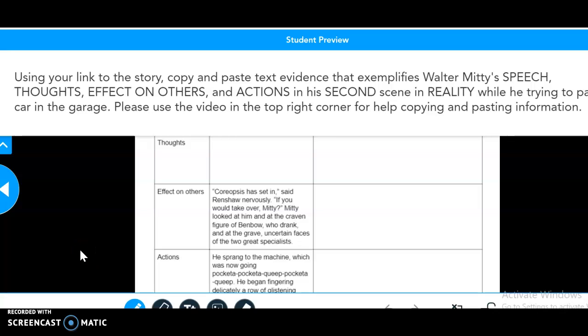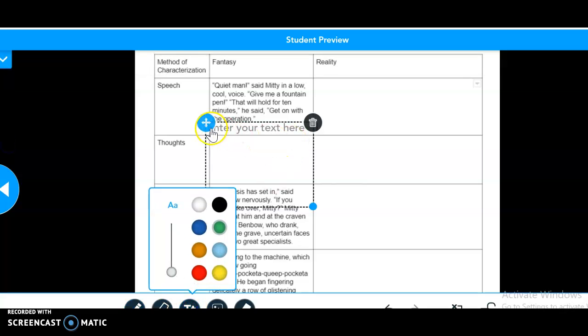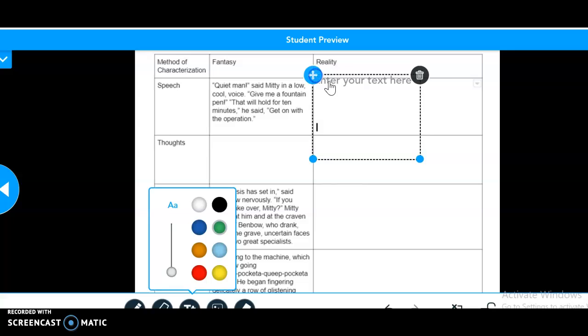Okay, just like the last one, we're looking for text evidence that shows Walter's speech, thoughts, effect on others, and actions. But this time we're going to do a scene in reality and watch how it contrasts with his fantasy. So first, let's get rid of these instructions. Let's make our text box. And let's look for an example of speech when Walter is talking to the guy trying to park his car.